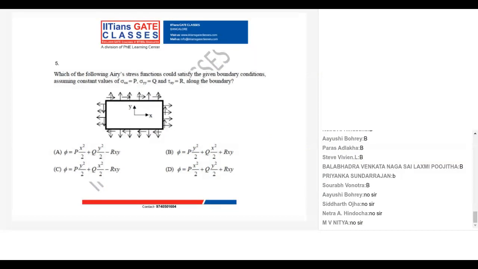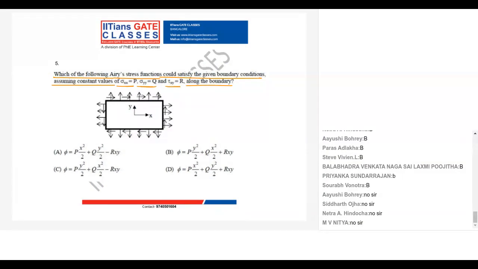Yeah, so the next problem is a bit of a good problem, and it is also from one of the previous year's papers. What does it say? Read it. Which of the following Airy stress functions could satisfy the given boundary conditions, assuming constant values of sigma xx equal to p, sigma yy equal to q, and tau xy equal to r along the boundaries.